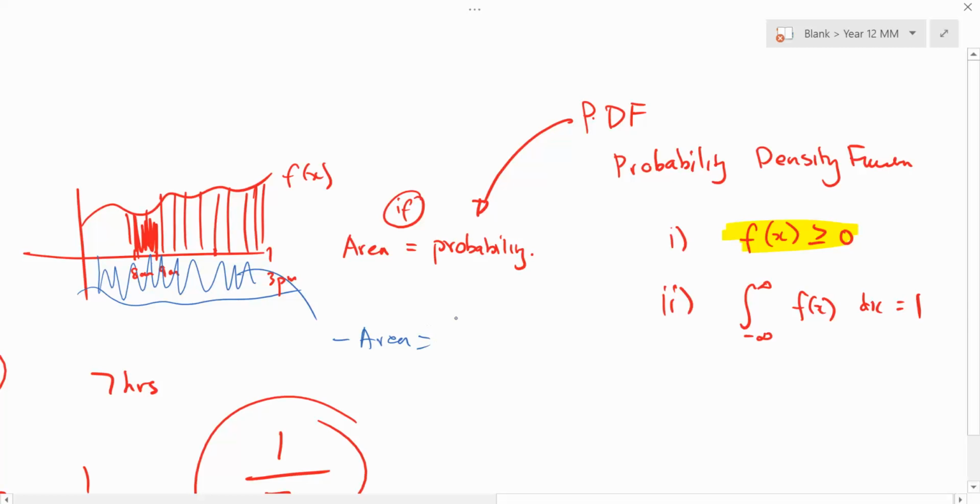That would imply negative probability, which doesn't make sense in our case. We can't say that's now negative 50%. We only know 0% to 100% is our chances. So you can't have a curve below the x-axis, because then you have a negative area, and negative area means negative probability. That's why it doesn't work.